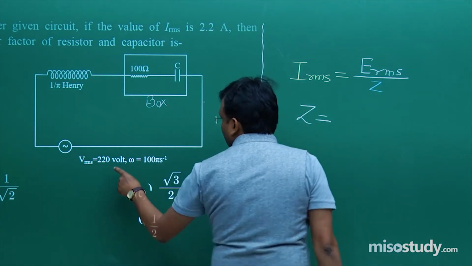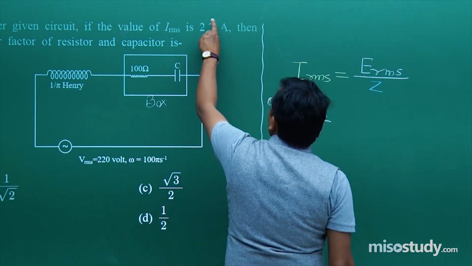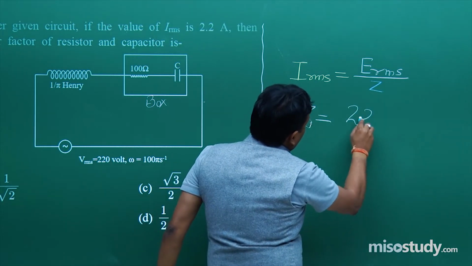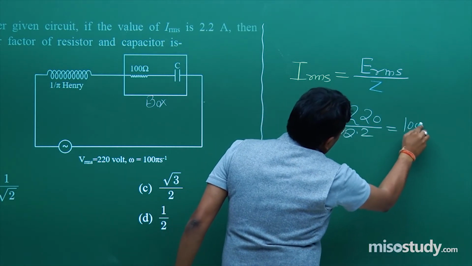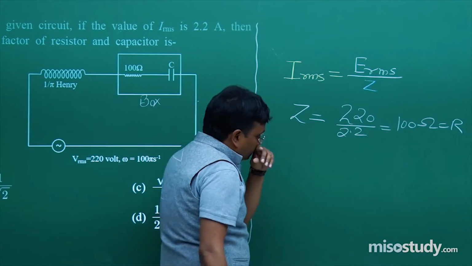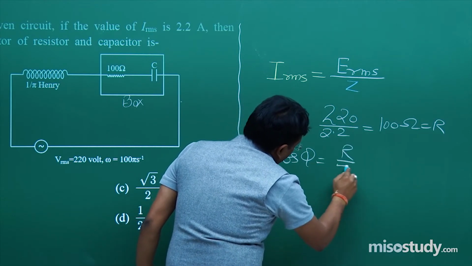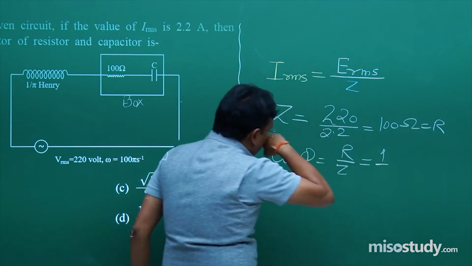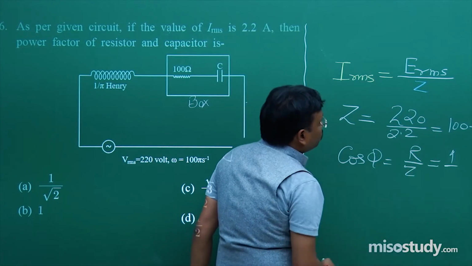Now ERMS is how much? That is 220. And what is the value of IRMS? That is 2.2. Very clearly it is given. So it is 220 upon 2.2, that will give you 100 ohm, and this is nothing but R resistance. Fine. So power factor cos phi is equal to R by Z, which is how much? 100 by 100, it is equal to 1. So now easily you can say B is the correct option, but I want to show you something more.